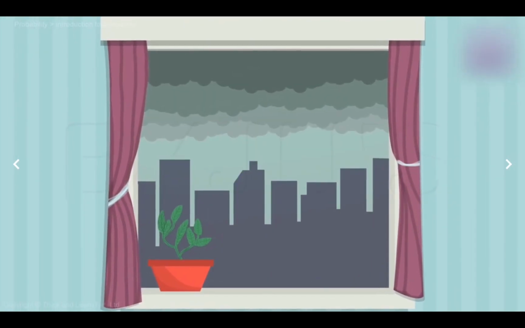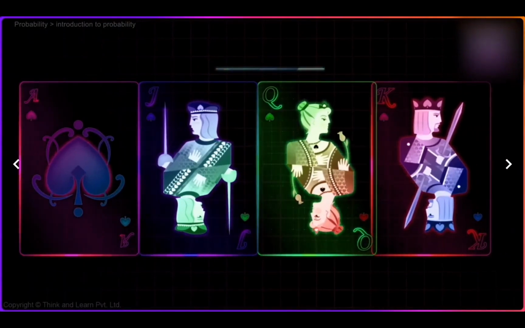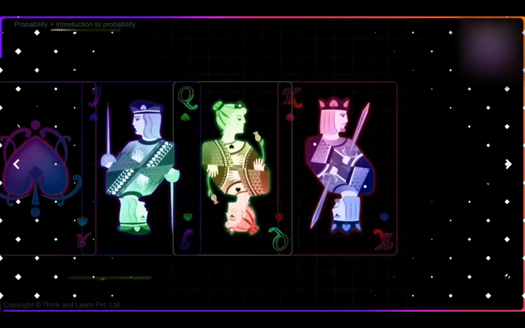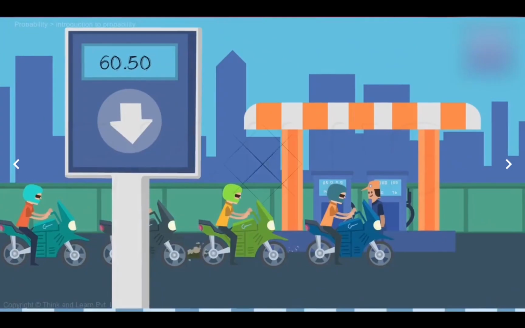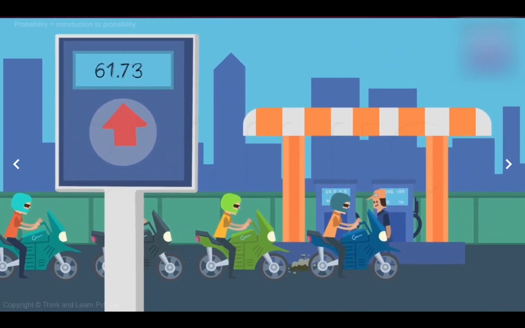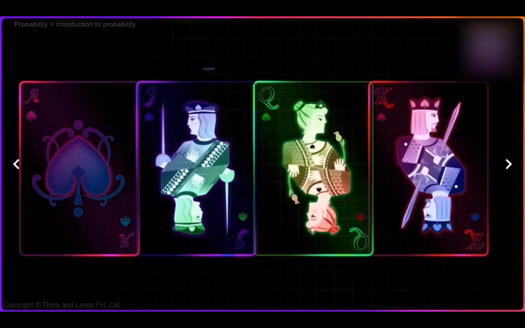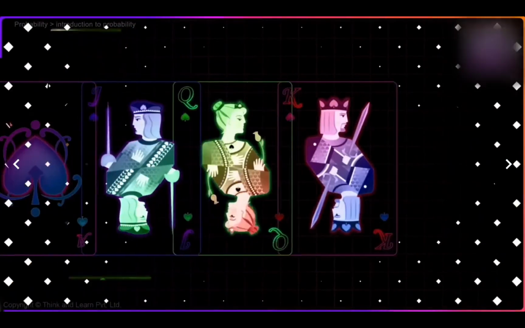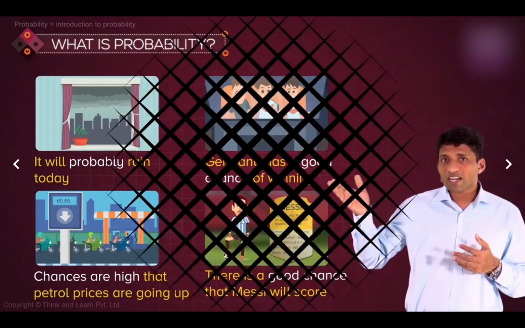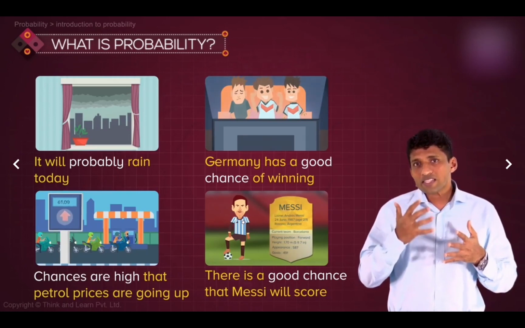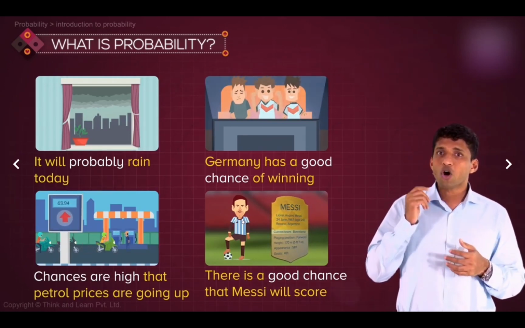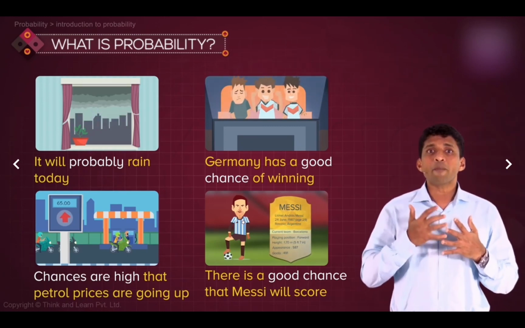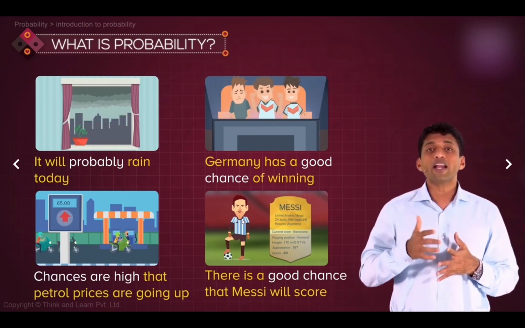It'll probably rain today. You must have seen that. Germany has a good chance of winning the World Cup. We read things like that. Chances are high that the petrol prices are going up. There's a very good chance that Messi is going to score in the first half itself. Now, these words which are getting highlighted here convey the sense that the event is not certain to take place, or there is uncertainty about the happening or the occurring of an event.